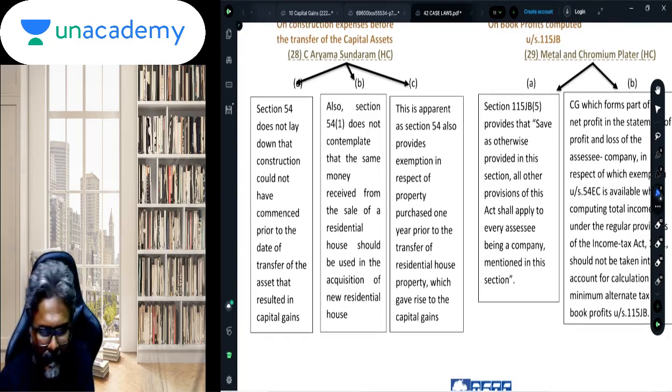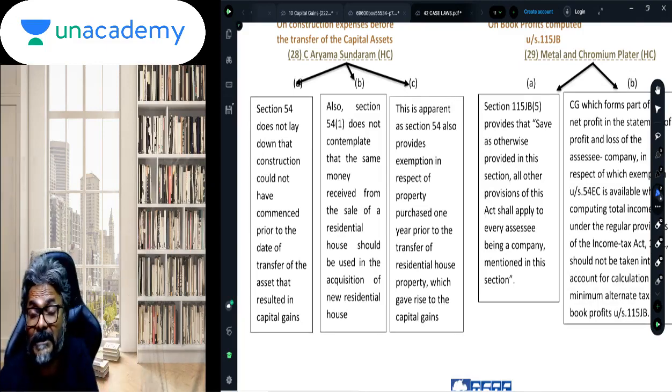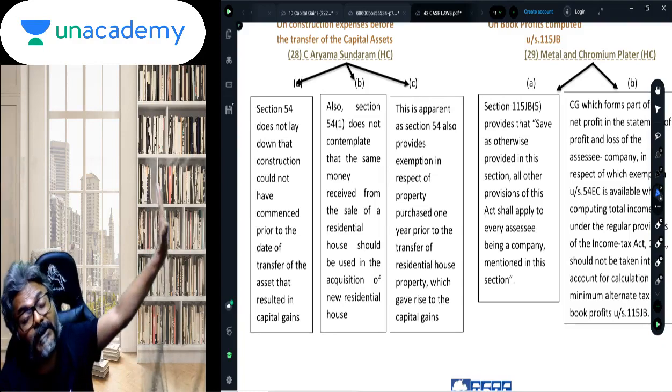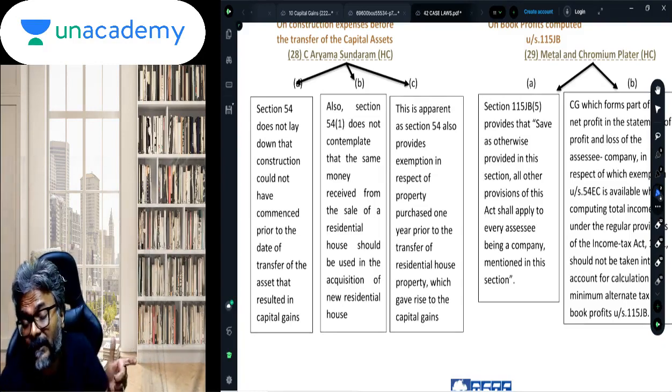Point number 2. In order to claim the exemption under 54, is it necessary for the assessee to reinvest the consideration amount which it has got on the transfer of the house property? Is it that consideration that the assessee needs to reinvest in the construction or in acquisition of the house property? Is that required? And the answer is no.